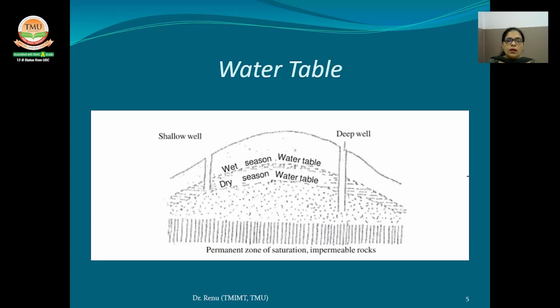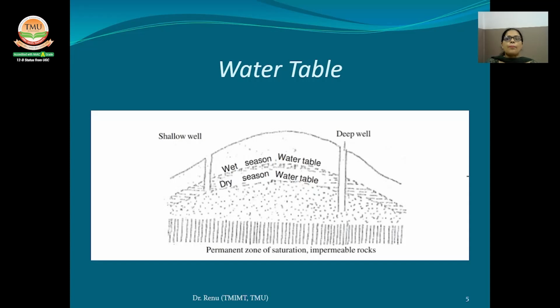So the water table is also called the groundwater table. It is the upper level of the underground surface in which the soil or the rock is permanently saturated with water. The depth at which the pore spaces of the soil are completely filled with water, and the level at which this occurs, is called the water table.